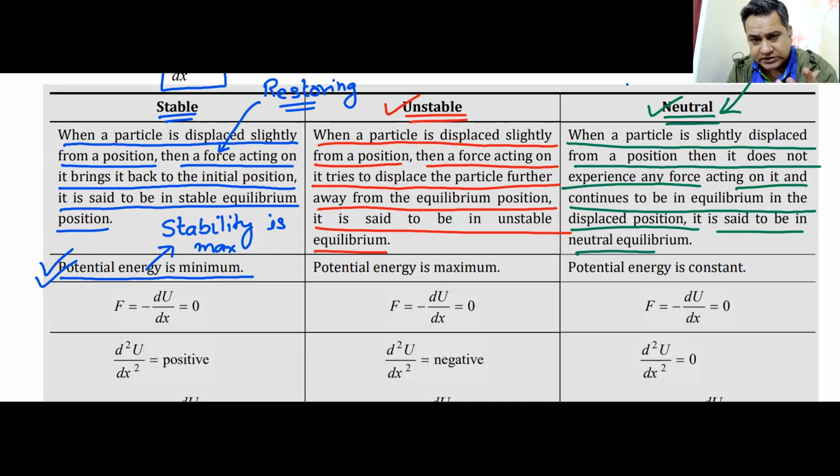Minimum energy, maximum stability. That is the main point about stable equilibrium. You have less energy, you will stay where you are. You will try to come back to that position where you have minimum energy. Let me have minimum energy, I will have maximum stability.